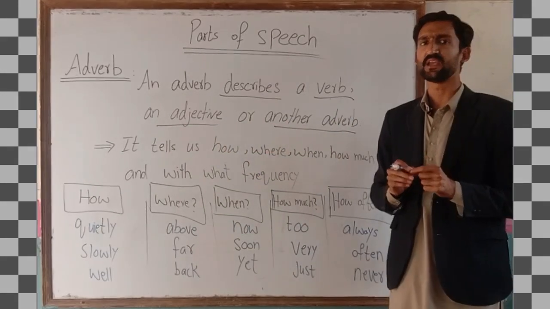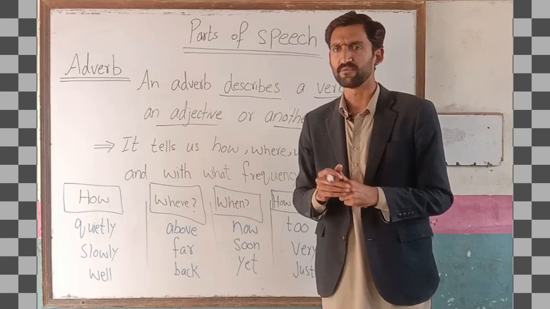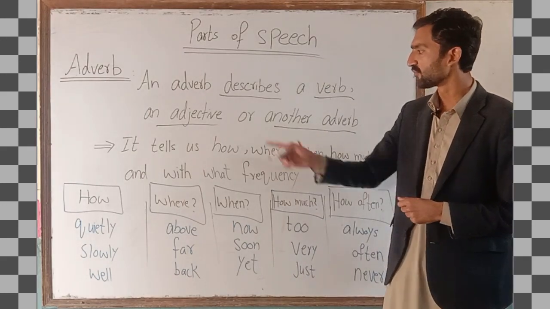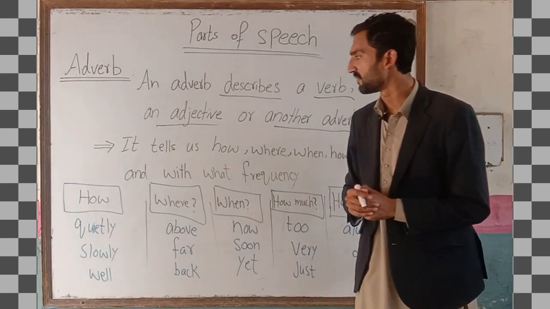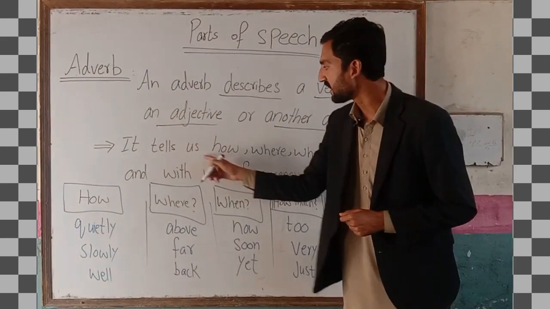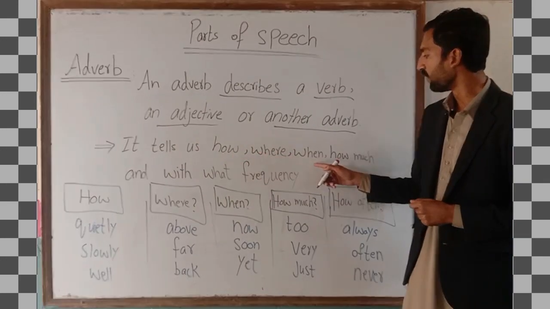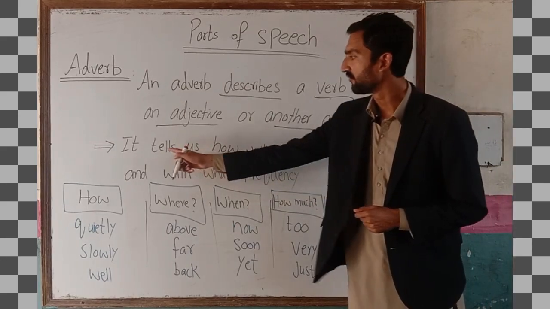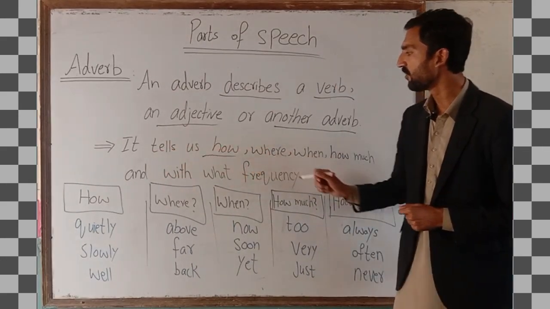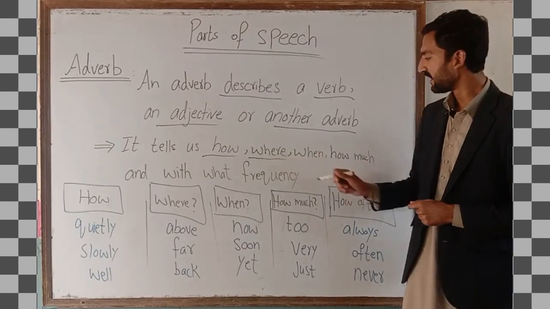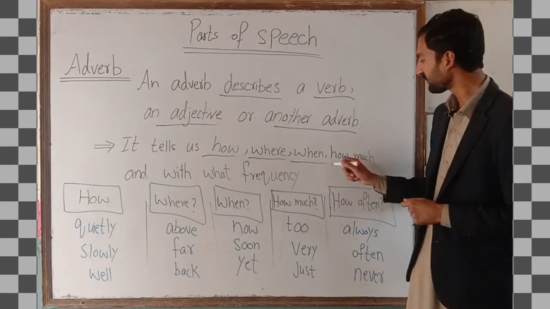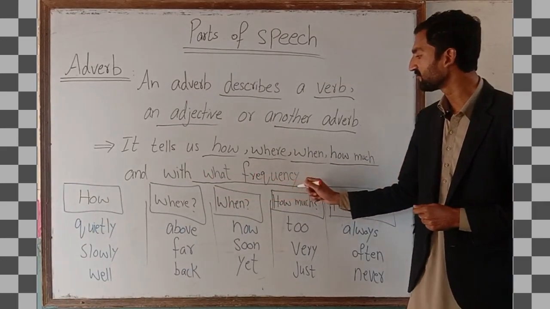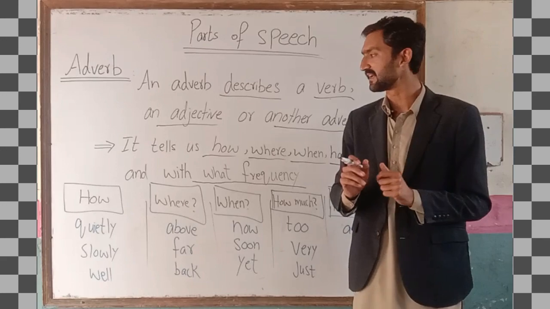So this is also a describing word which is used for the purpose of writing and speaking as well. Further, we have a very important piece of information about the adverb: it tells us how, where, when, how much and with what frequency. It tells us how, where, when, how much, and it also tells us with what frequency the word is used in the sentence.